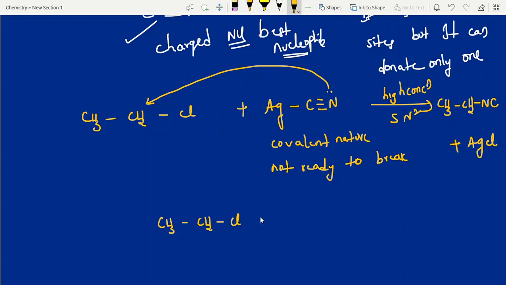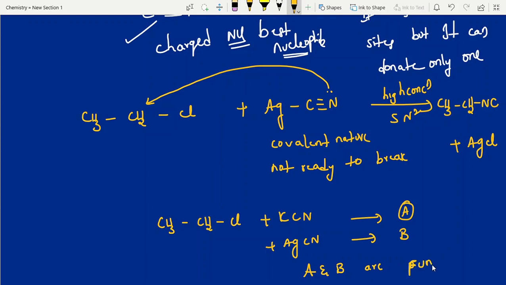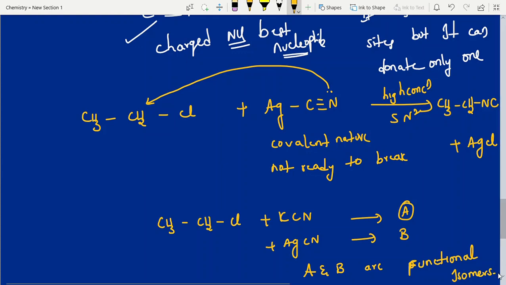Okay, so you will get a question like this. CH3CH2Cl plus KCN, you will get A. In the recent KCET examination they also asked this. They will give A and B and ask what type of isomers they are. AgCN, you will get B. So A and B are functional isomers, chain isomers, or positional isomers, they will give options. So these two are functional isomers, the functional group is changing. Cyanides and isocyanides. Okay, like this. Clear, students? Now, next one, haloarenes.